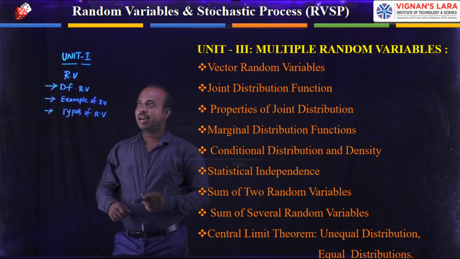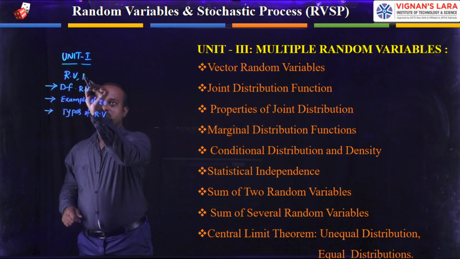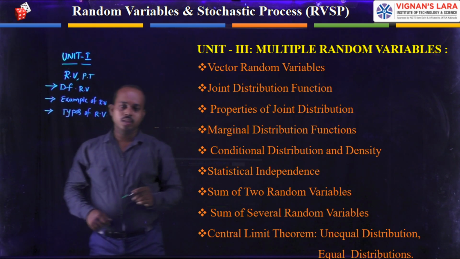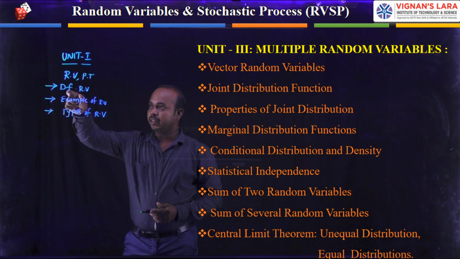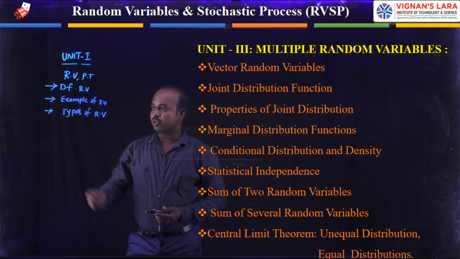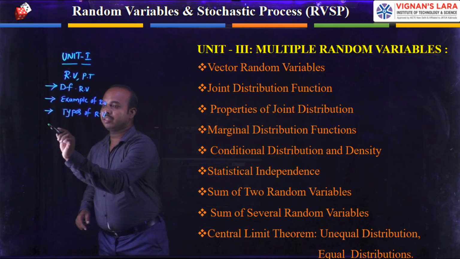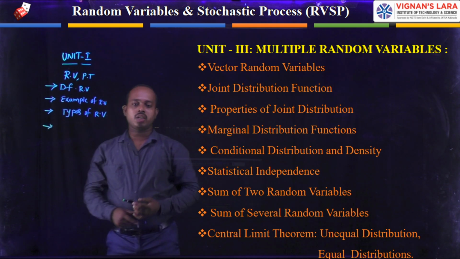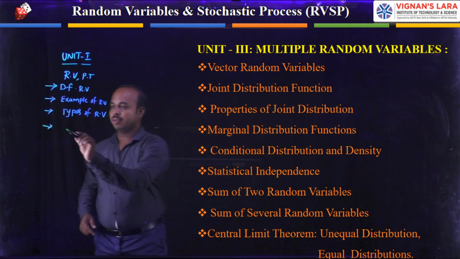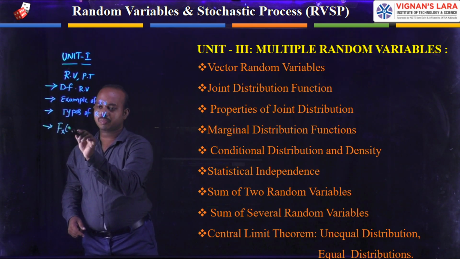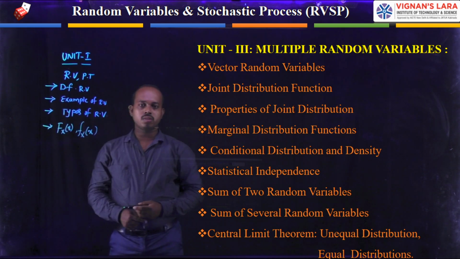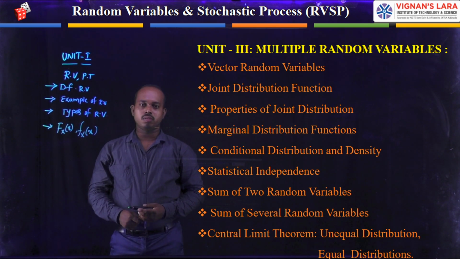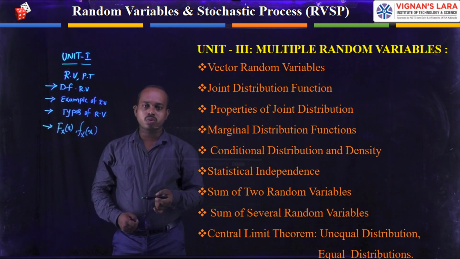Before that, we have a small introduction about probability theory, in which we see a pack of cards. The advancement of probability theory is the random variable concept. After that, the elaboration of the random variable we can calculate by using distribution and density functions, and their properties, where the value can exist and where the value does not exist, which we see in the first unit.